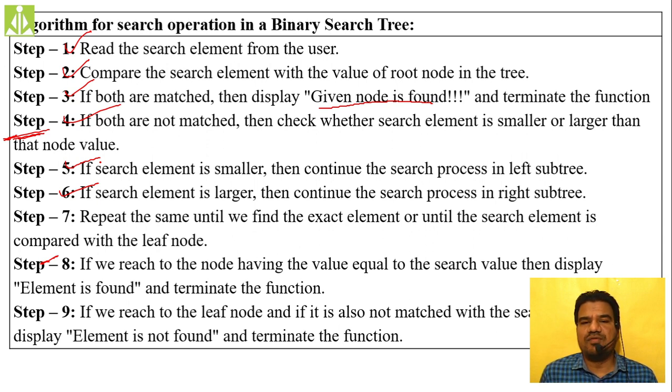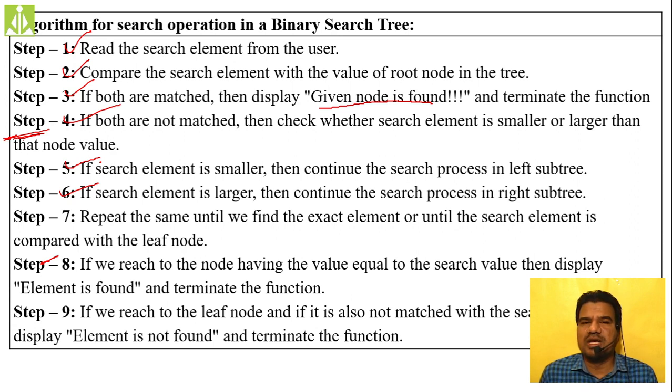If you reach the leaf node and even then you did not find a suitable match, then give a negative response that the element is not found inside your binary search tree, and terminate the function. In both cases we have to terminate our search operation. So this is how we perform the search operation.